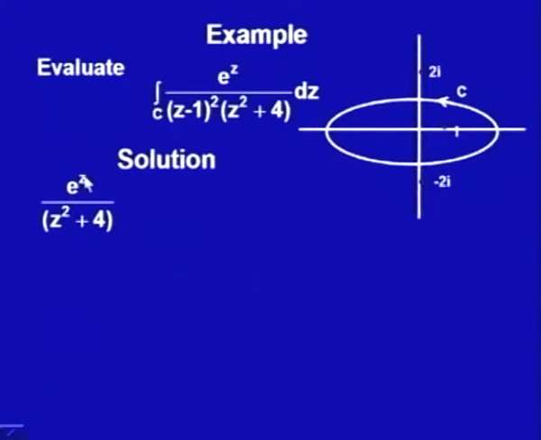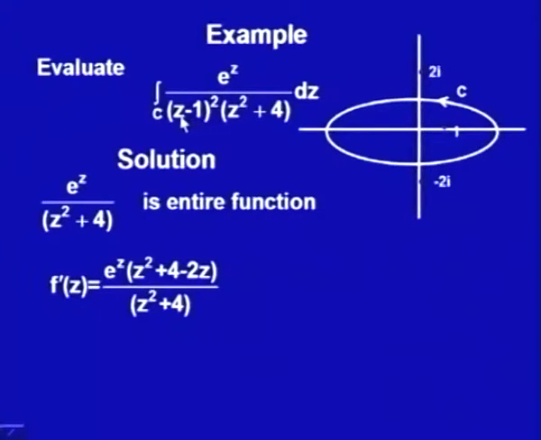Of course, e to the power z is an entire function, but when I take e to the power z upon z square plus 4, it will not be analytic at plus minus 2i. But from the given contour I am finding out that plus minus 2i are outside our domain D. So, this function e to the power z upon z square plus 4 is analytic inside and on the contour C.